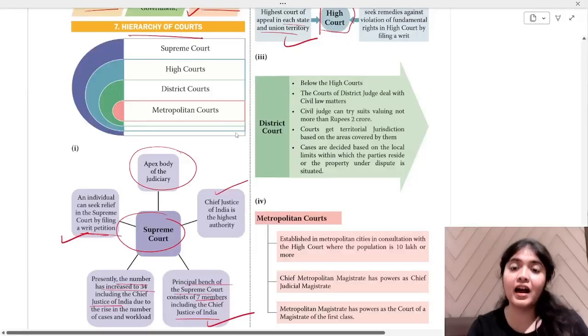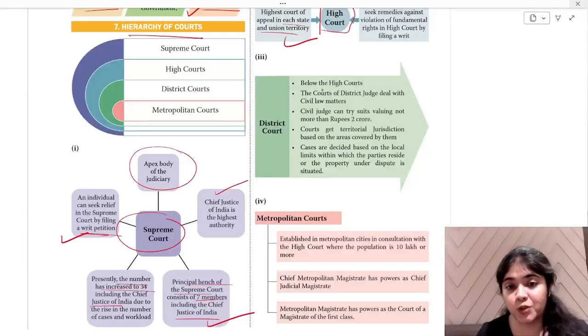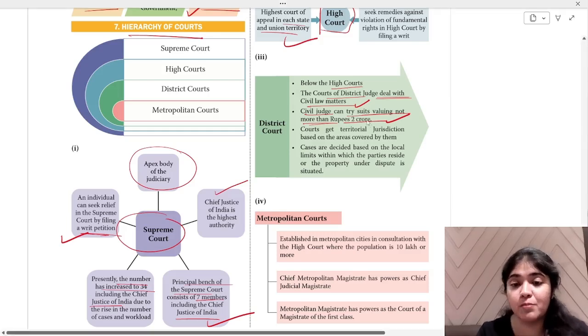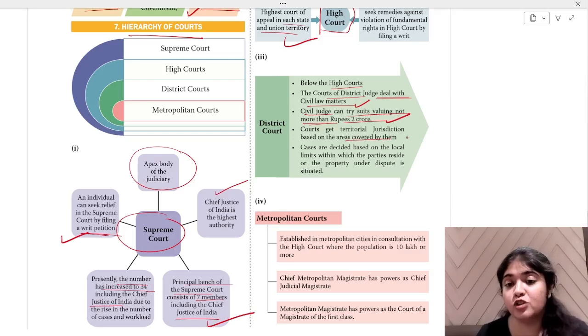So the next one after your High Court is your District Court. It is below the High Court, next to the High Court. Then you have the Court of the District Judge, which deals with civil law matters. So your civil law matters are dealt with by your District Court. A civil judge can try suits valuing not more than 2 crore. A civil judge cannot do any trials of more than 2 crore value. Courts get territorial jurisdiction based on the areas covered by them. So whatever area is covered, that much only jurisdiction they have.